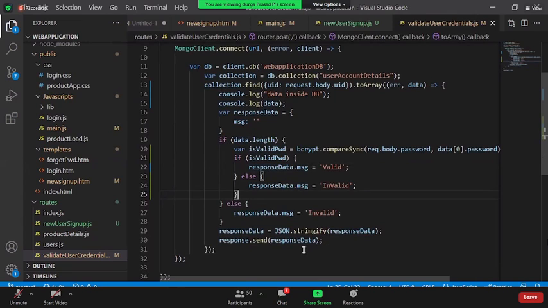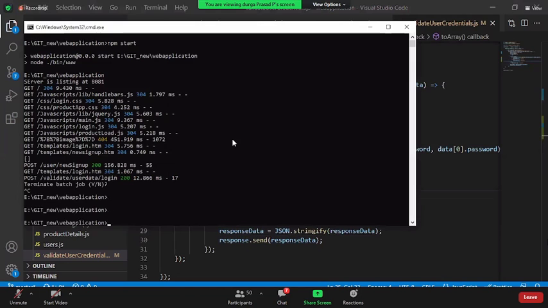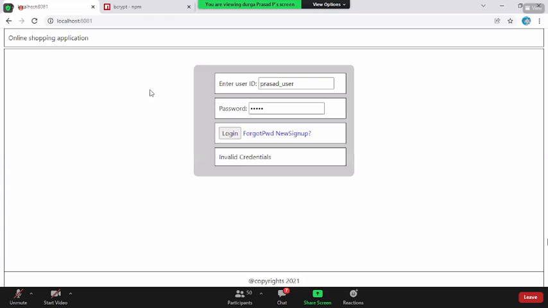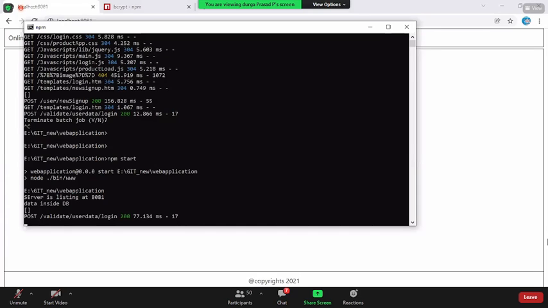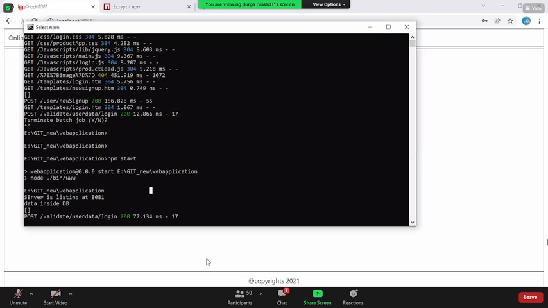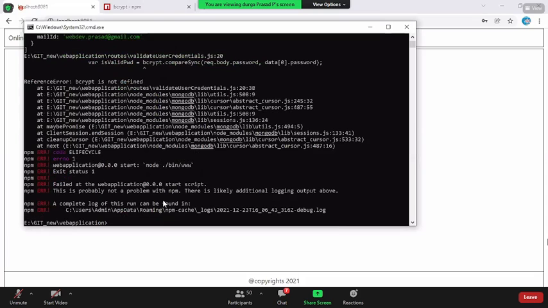Now if you save this, come back here, restart your page, npm start. Coming back, once I click on Prasad underscore user, and click on login, it is saying invalid credentials. Why so? The data inside the DB is an empty array. Why so? Can anyone tell me? Capital P. There we have given the caps. Now once I click on login, still it is saying invalid. Come on. Why so?